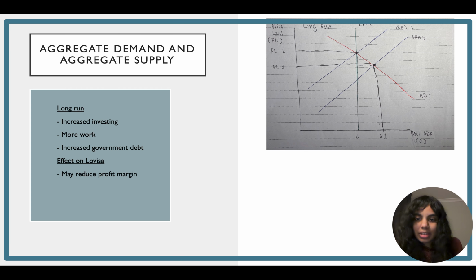This shows that over time, tax cuts contribute to inflation. As inflation rises, so does the government debt. This can lead to future tax increases or reduced government spending, which could slow overall economic activity. For Lovisa, if tax cuts encourage more people to join the workforce, this could support ongoing trade activity with their jewelry. However, continued inflation will increase operating expenses, such as wages.